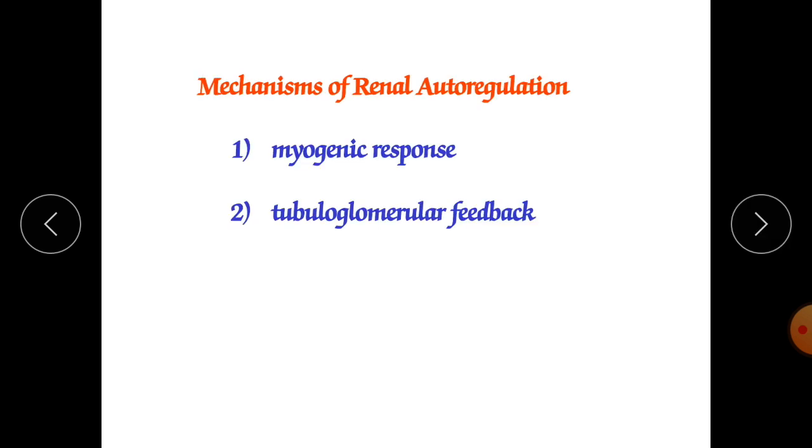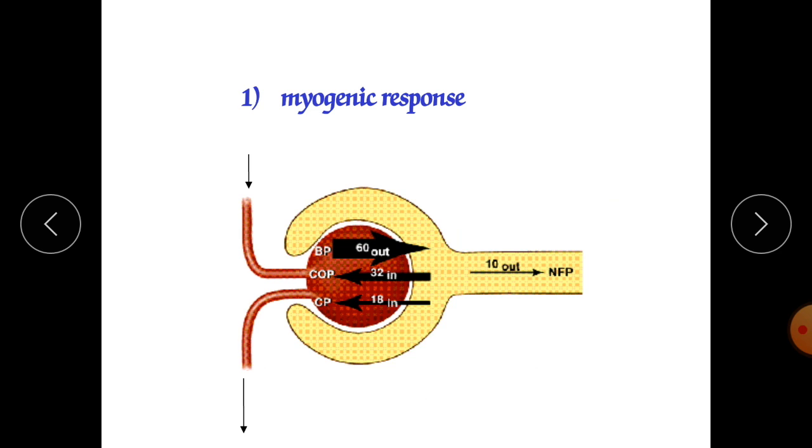Now the mechanisms of renal autoregulation. There are two mechanisms. One is called the myogenic response and the second is called tubuloglomerular feedback. First, the myogenic response. In the myogenic response, at the afferent arteriole, the pressure comes, and due to this the afferent arteriole is stretched.